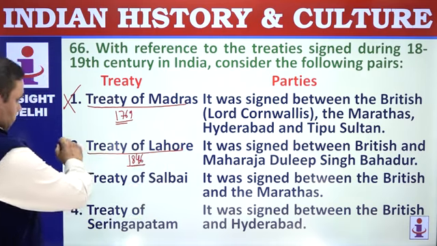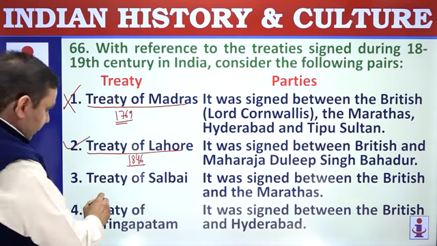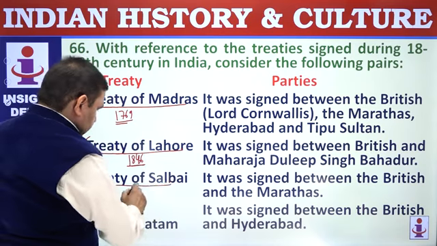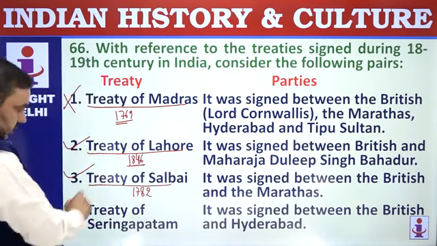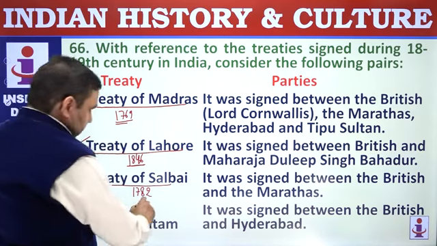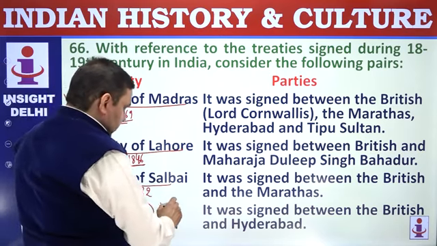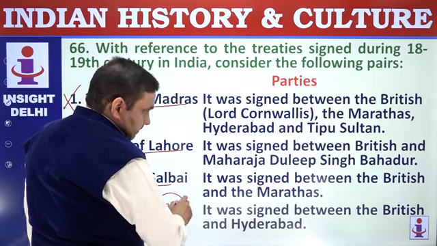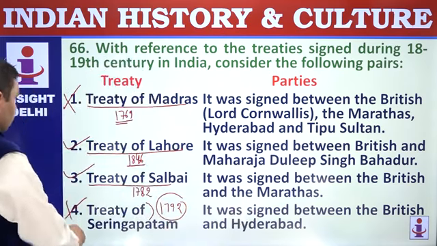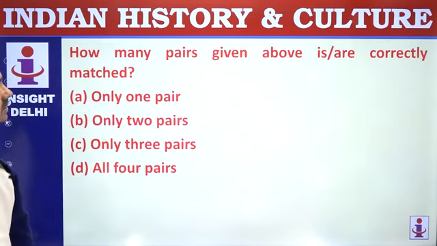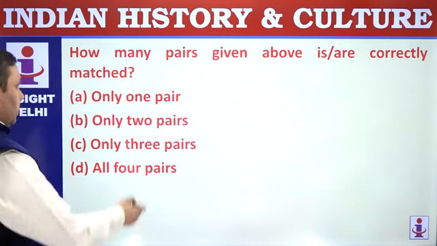That's correct. Treaty of Salbai, 1782, between Marathas and English Company. Correct. Treaty of Srirangapattinam, 1792, between Tipu Sultan and English Company. Not correct. 2 and 3 correct, only 2 pairs.